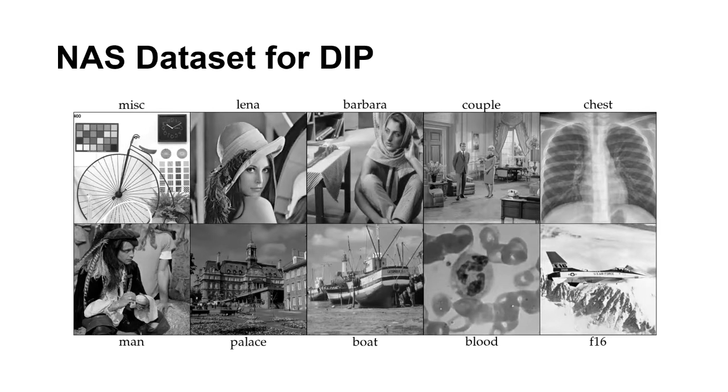Moreover, we have generated and released a publicly available neural architecture search dataset for deep image prior. Within this dataset, 522 models from the same search space are optimized under the deep image prior procedure for image denoising and image inpainting tasks. All of the training history is provided in this dataset. This benchmark allows researchers to evaluate their NAS algorithms for the deep image prior framework.